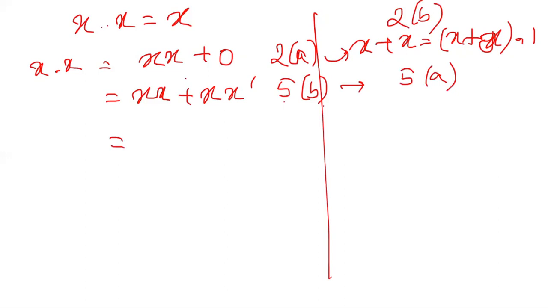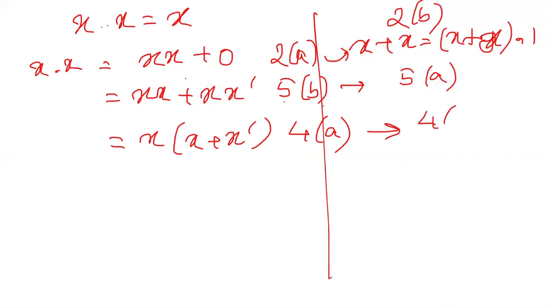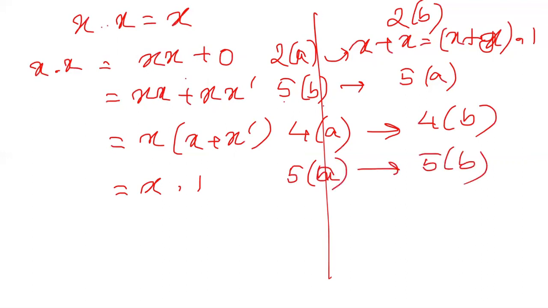Then this I can expand as x plus x dash using 4a. Again, in the previous example, I had used 4b. Now this I can write as x dot 1, since x plus x dash is equal to 1 by 5a. Earlier I had used 5b.